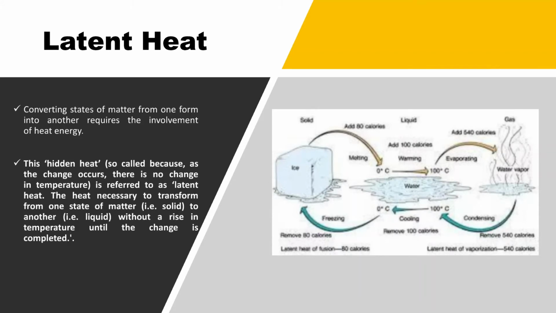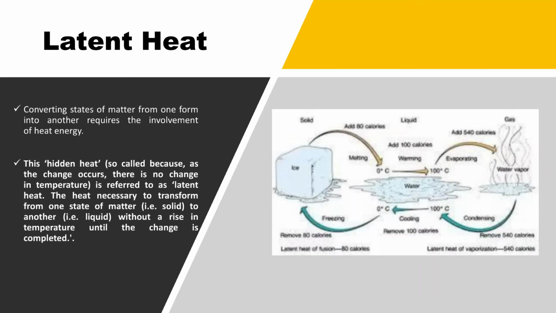Further, when we increase the heat, the temperature does not increase, but instead the heat energy is utilized in the conversion of liquid to gaseous vapor form. This energy, which is utilized in the conversion from liquid to gaseous vapor form, is known as the latent heat.